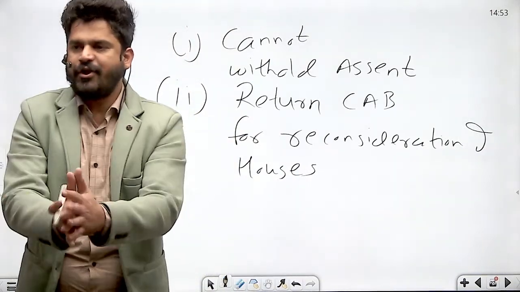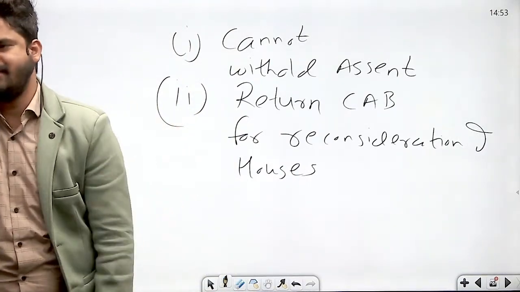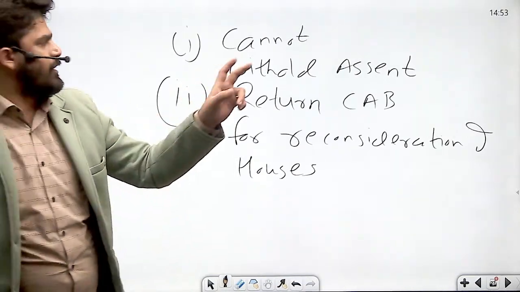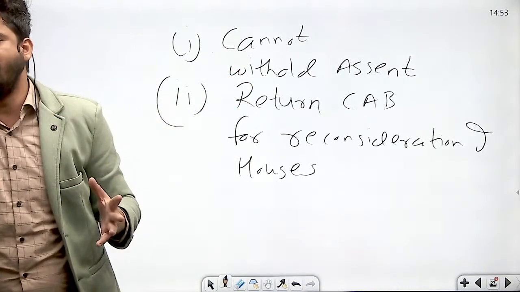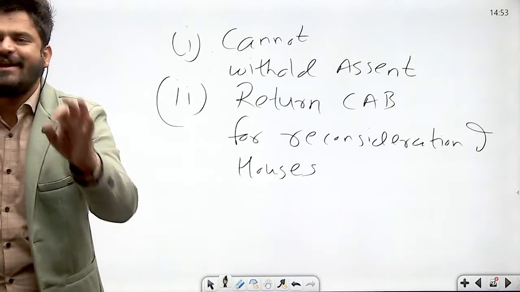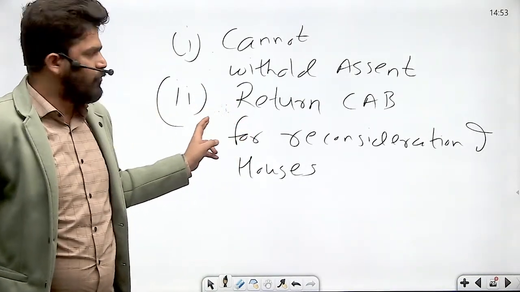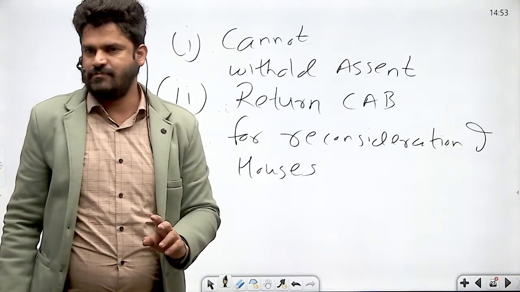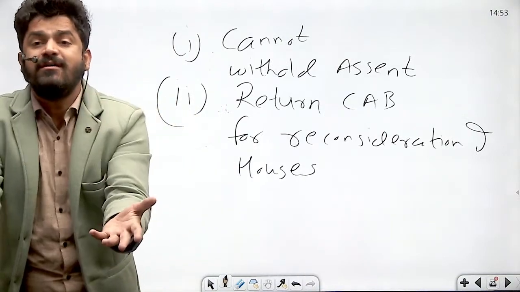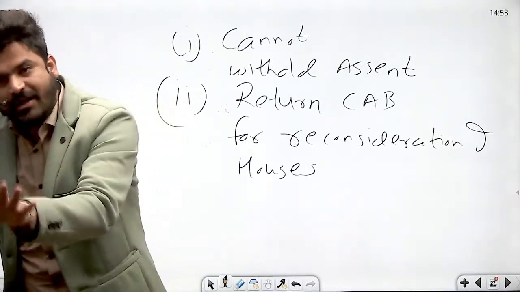See, in case of an ordinary bill, the president has so many options. He may withhold his assent. Withholding assent means rejecting the bill. The President of India cannot reject a constitutional amendment bill, nor can he return the constitutional amendment bill for reconsideration of the houses, nor can he keep the constitutional amendment bill pending on his table. No.